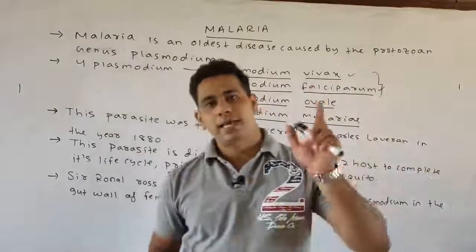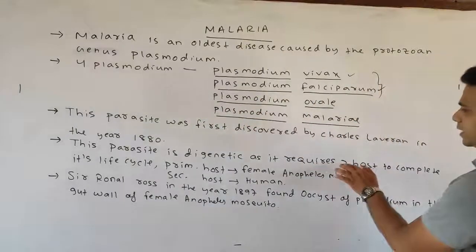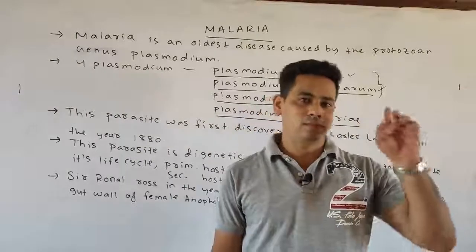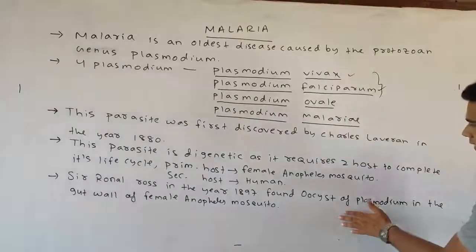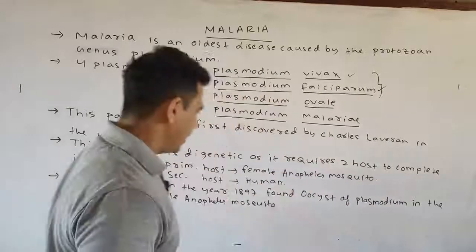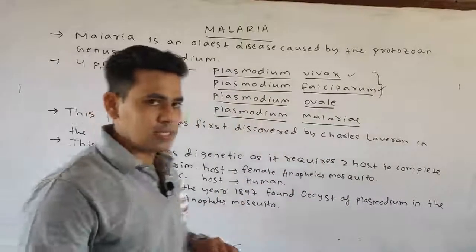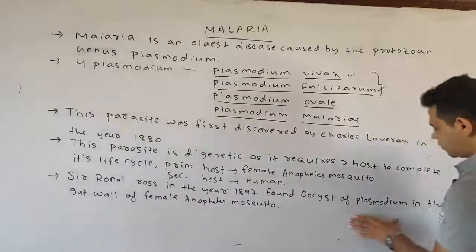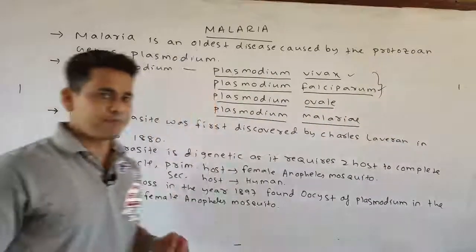As in the case of filariasis, it is digenetic, but in that case the primary host was the human and the secondary host was the mosquito. In this case, the primary host is the female Anopheles mosquito and the secondary host is the human. And lastly, Sir Ronald Ross in the year 1897 found the oocyst of the Plasmodium in the gut wall of the female Anopheles mosquito. Okay, please note down.